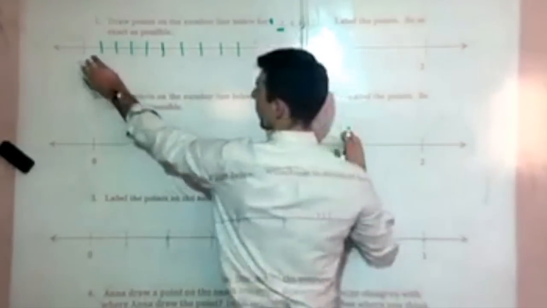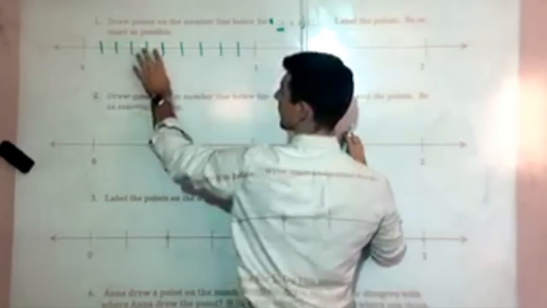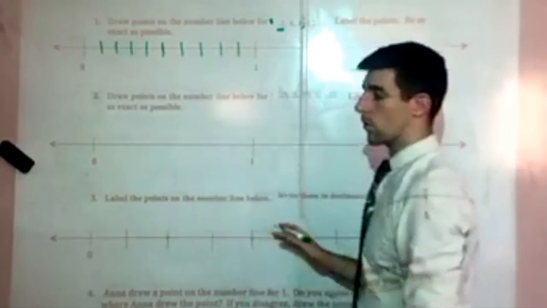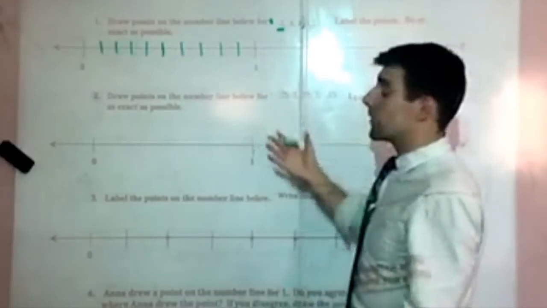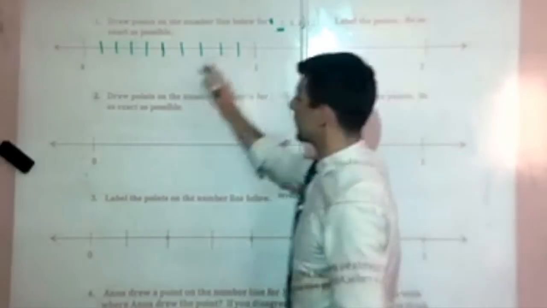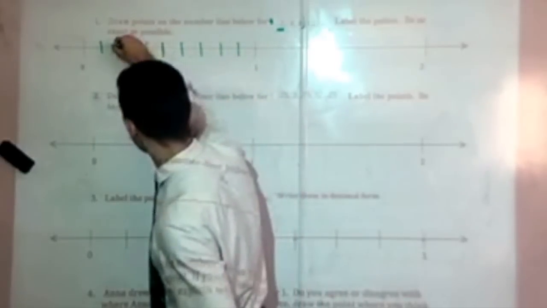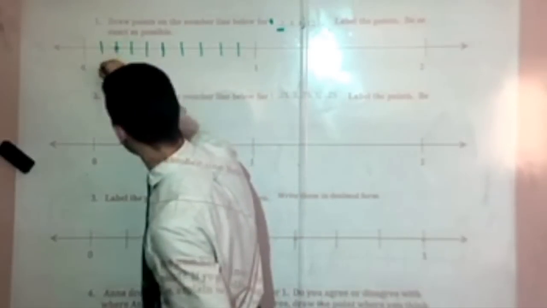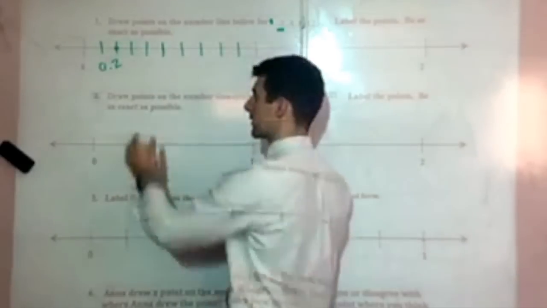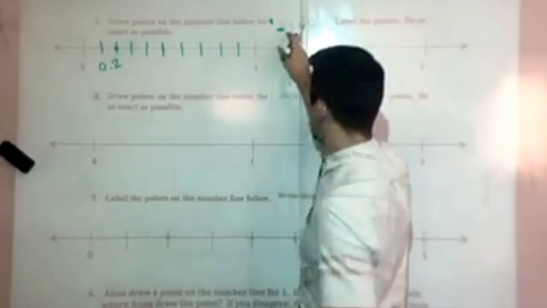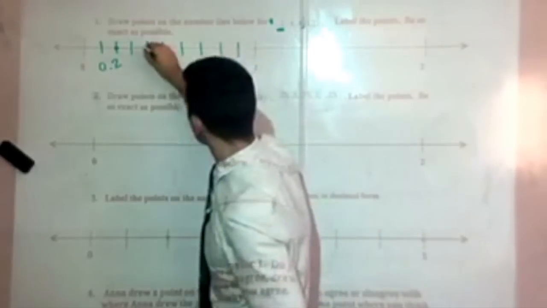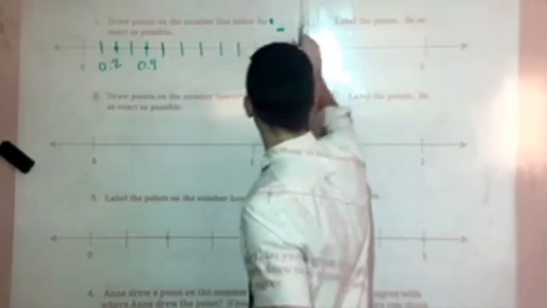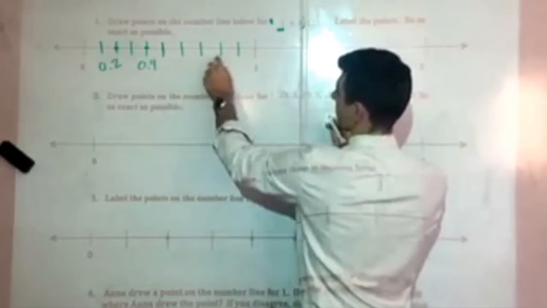So now we've got 1, 2, 3, 4, 5, 6, 7, 8, 9, 10, more or less equal parts. Now that we've done that, this becomes really easy to plot. 0.2 is going to be 0.1, 0.2. You can always put 0.2 if you like, as a personal preference, rather than only whole numbers. 0.4, just 2 more long. 0.8, 5, 6, 7, 8.